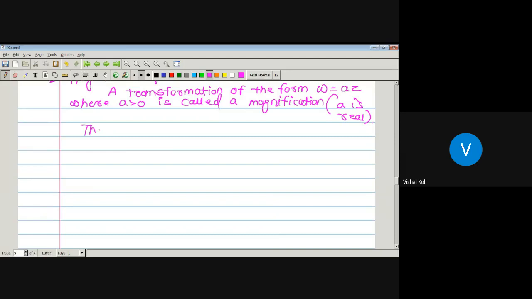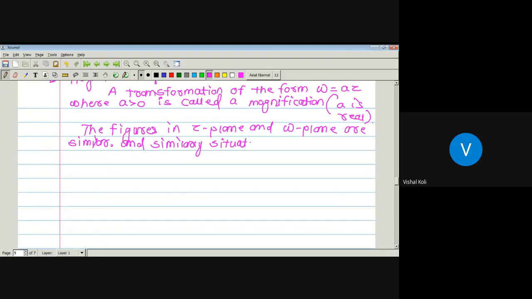The two figures in the Z plane and W plane are similar and similarly situated about their respective origin.